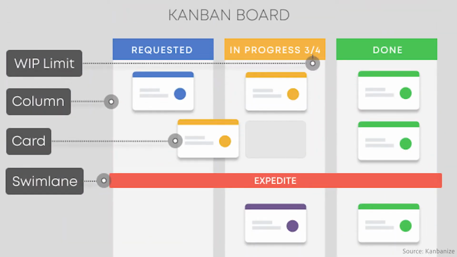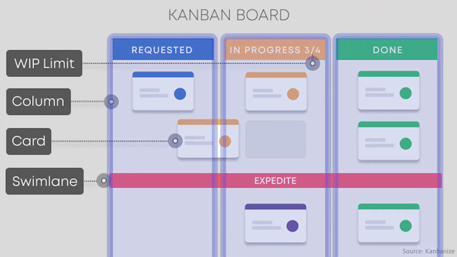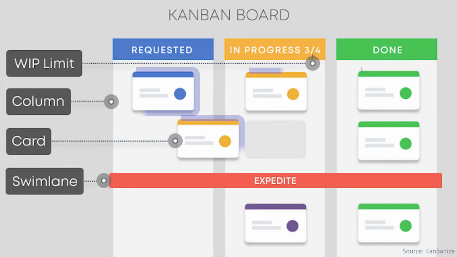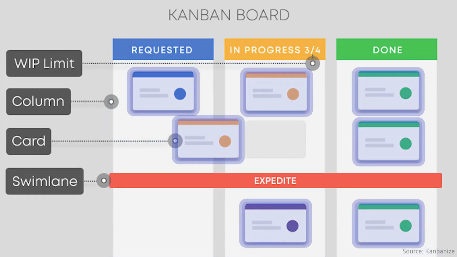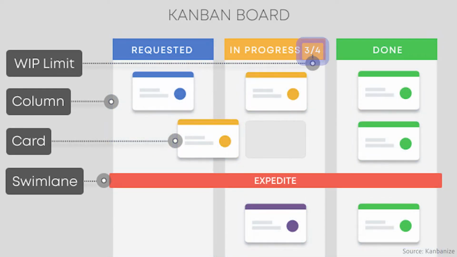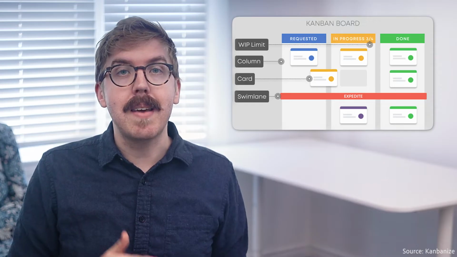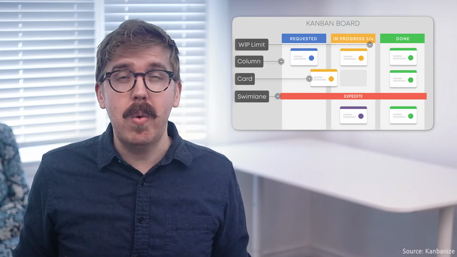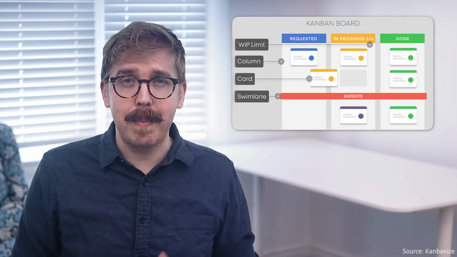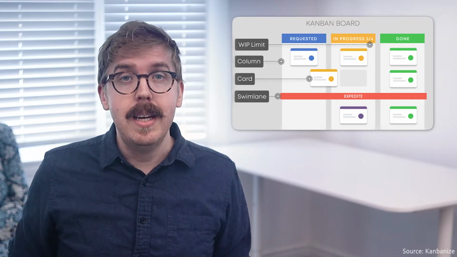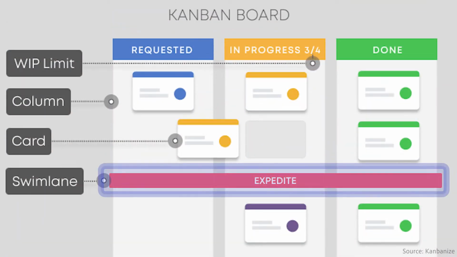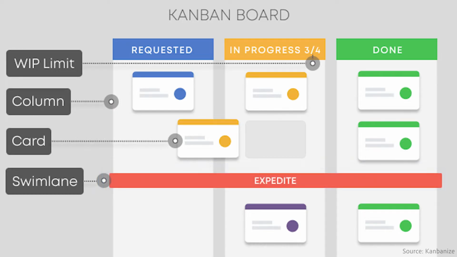most important elements: color-coded columns that represent each separate work stage, and cards that represent the individual tasks or projects. The 3 out of 4 number represents the WIP, or work in progress, limit. This limits the amount of tasks in a column so no one stage gets backlogged and becomes a bottleneck for the company. Swim lanes can also be used to separate tasks across teams, activities, or types of service.